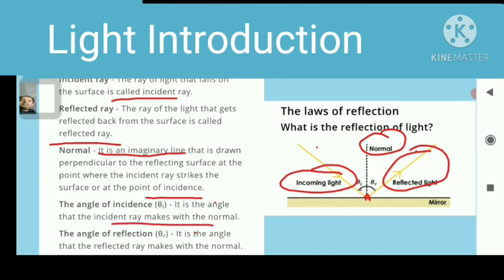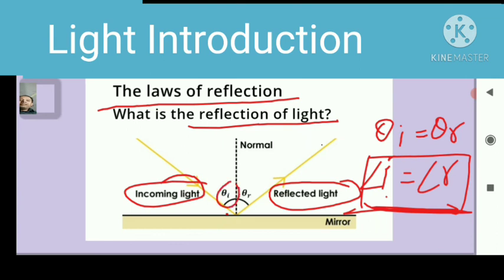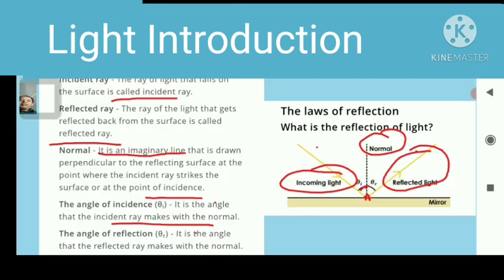So this angle is called the angle of incidence, this angle. And the angle of reflection is the angle that the reflected ray makes with the normal, and this angle is called the angle of reflection.